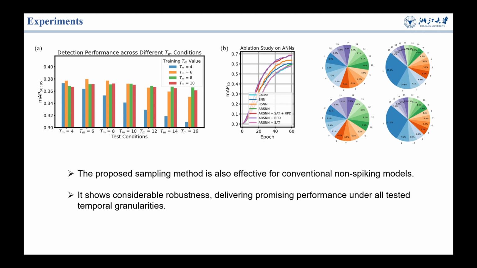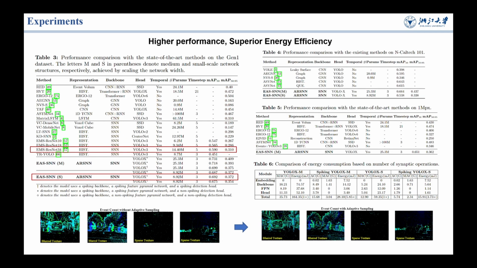Finally, we compare our method with state-of-the-art spike-based models on the Gen 1, NCalTech 101, and 1MPX datasets, where it achieves superior results with significantly fewer parameters and time steps. For instance, on the Gen 1 dataset, our approach improves mAP by 4.4% while reducing parameters by 38% and utilizing only 3 time steps. It also demonstrates superior energy efficiency compared to traditional artificial neural networks, ANNs.